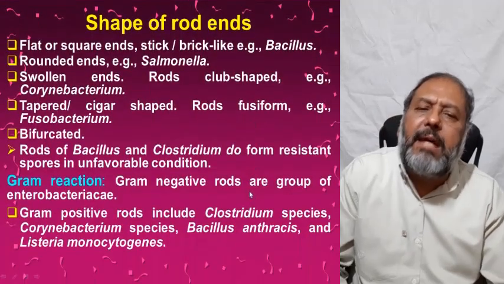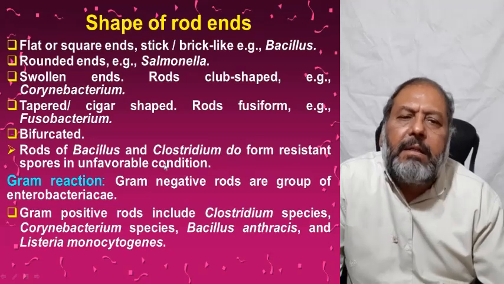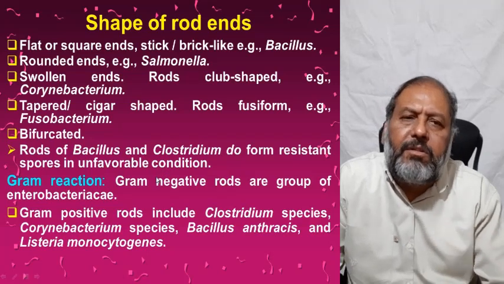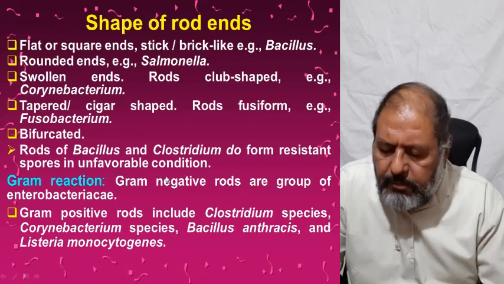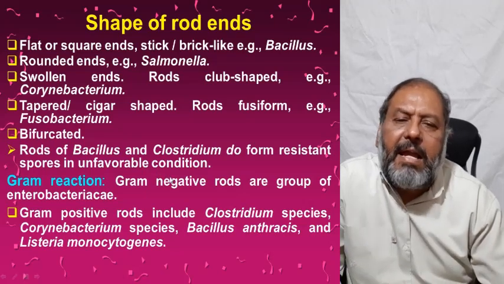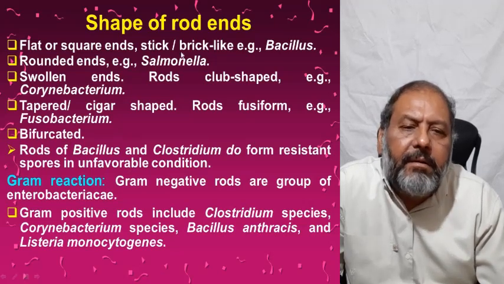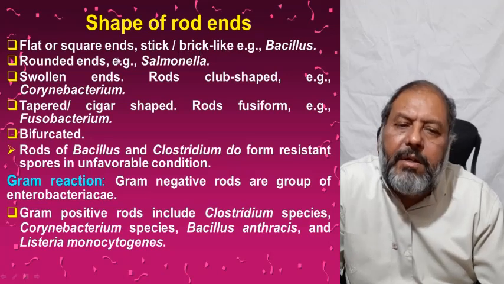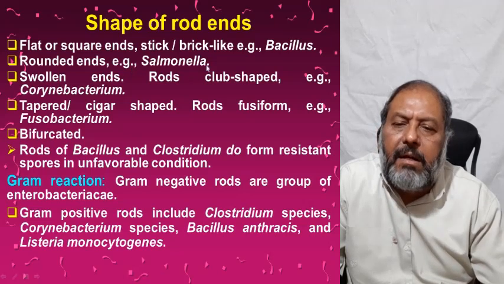Now one can have the shape of the rod ends, by which a very skillful and sharp microbiologist can recognize what these bacteria are. Flat or square ends, they stick together brick-like, as in the case of Bacillus. Rounded ends of the rods are in the case of Salmonella.